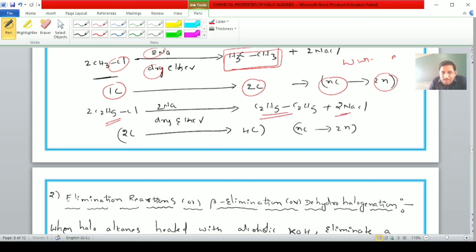Here what happens, students? Ethyl chloride and ethyl chloride, two molecules react with one another, but this molecule contains how many carbons, students? 2 carbons only. But this product, butane, contains how many carbons, students? 4 carbons only. Therefore it is also an example of n carbon to 2n carbon conversion. Okay, students, observe this reaction.